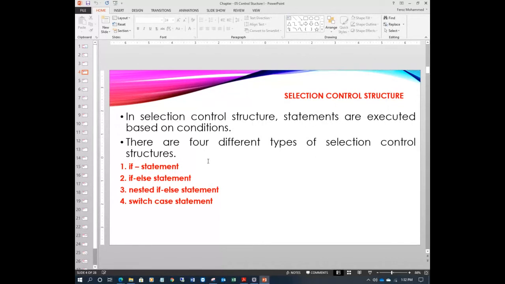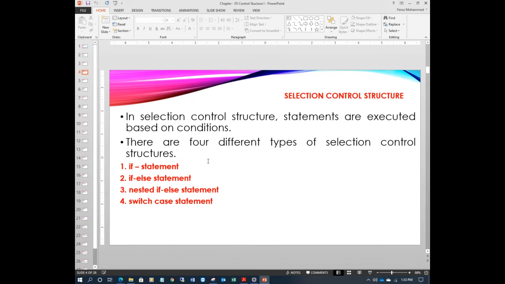Now, there are basically four different types of selection or conditional control structure statements. The very basic one is the if statement, or simple if statement. The next one is the if-else statement. The third one is the nested if-else statement, and the final, fourth one is the switch case statement.